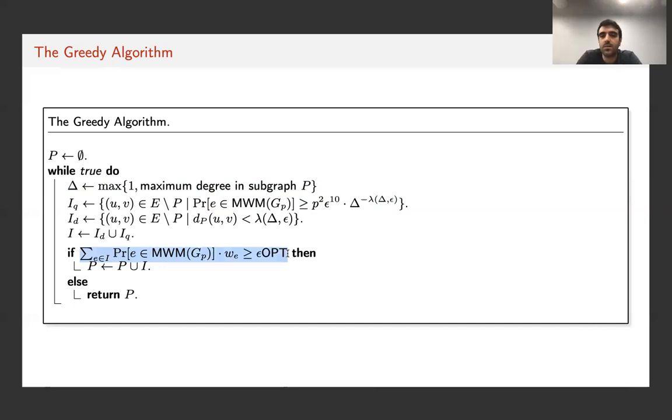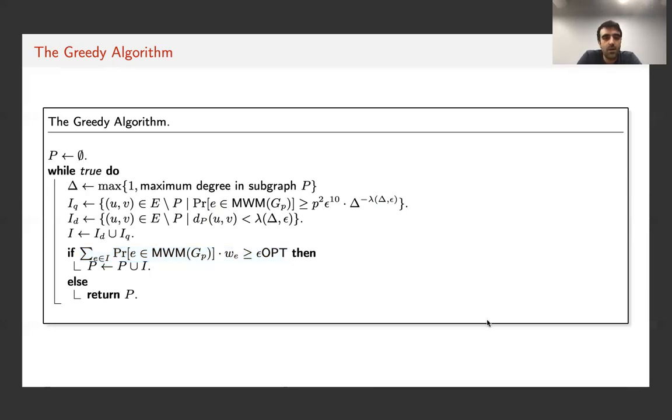Otherwise, we ignore all of these edges in I, both in the algorithm and in the analysis of the algorithm. And because their contribution is less than epsilon opt, we're fine, and we can still guarantee a 1 minus epsilon approximation. Also, the reason that this while loop does not repeat itself for more than 1 over epsilon steps is basically the fact that at every step we look at a fresh subset of edges in the graph, and if they constitute more than an epsilon fraction of opt, we add them to P. So this cannot happen for more than 1 over epsilon steps.